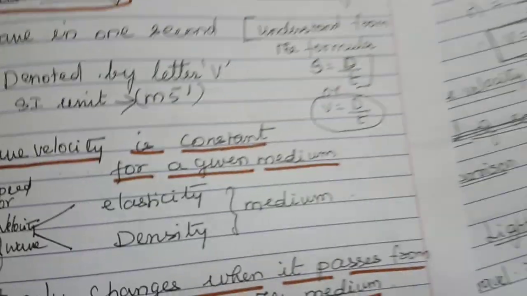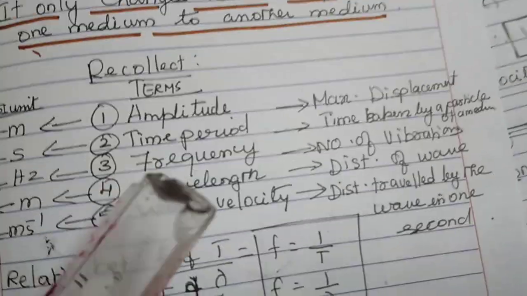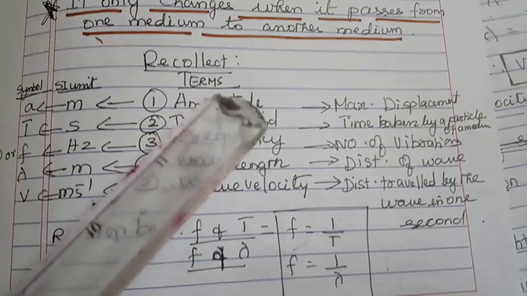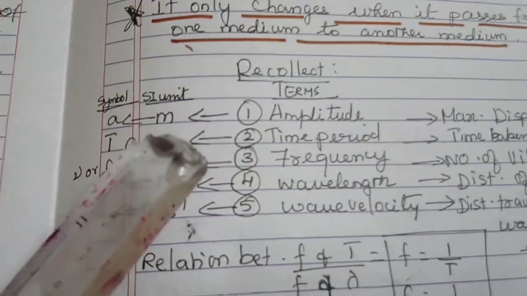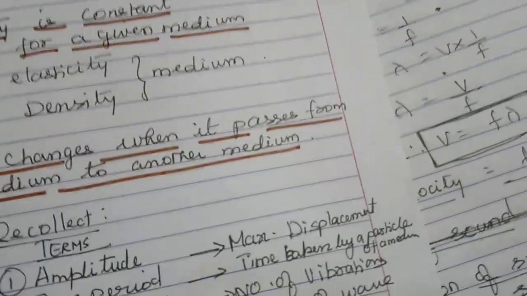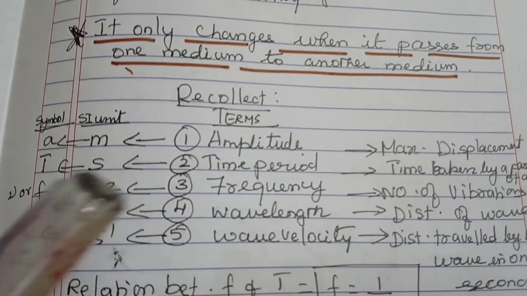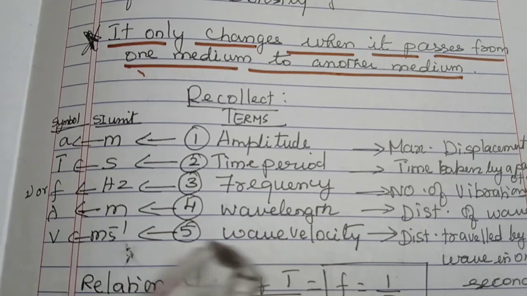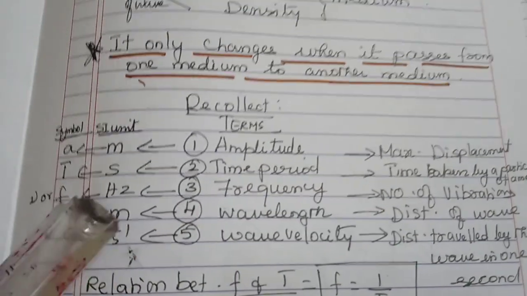All the terms we are going to recollect. I have written a recollect model tabular column also, so let us recollect one by one. The first one is amplitude. What is amplitude? What is the keyword? Maximum displacement. What is the SI unit of amplitude? Meter. What is the symbol? A. Now let us come to time period. What is time period? Time taken by the particle of the medium. What is the SI unit? Seconds. How is it denoted? Capital T. Then frequency. What is the frequency? Number of vibrations. What is the SI unit?